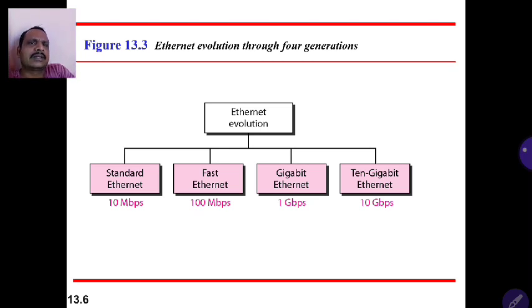Standard Ethernet provides 10 Mbps speed. Fast Ethernet provides 100 Mbps speed. Gigabit Ethernet provides 1 Gbps speed. 10 Gigabit Ethernet provides 10 Gbps speed. In comparison across all the generations, one major thing we can observe is that the speed increases by 10 times over the previous one. One more major thing is that compatibility is there: all 4 generations use the same frame format and the same addressing technique. We'll see what kind of addressing Ethernet uses. Let us see Ethernet addressing next.